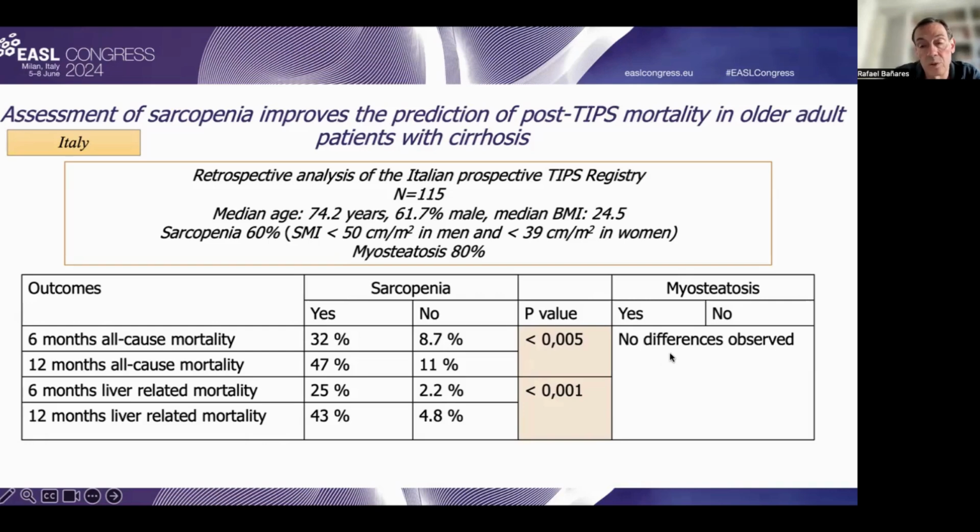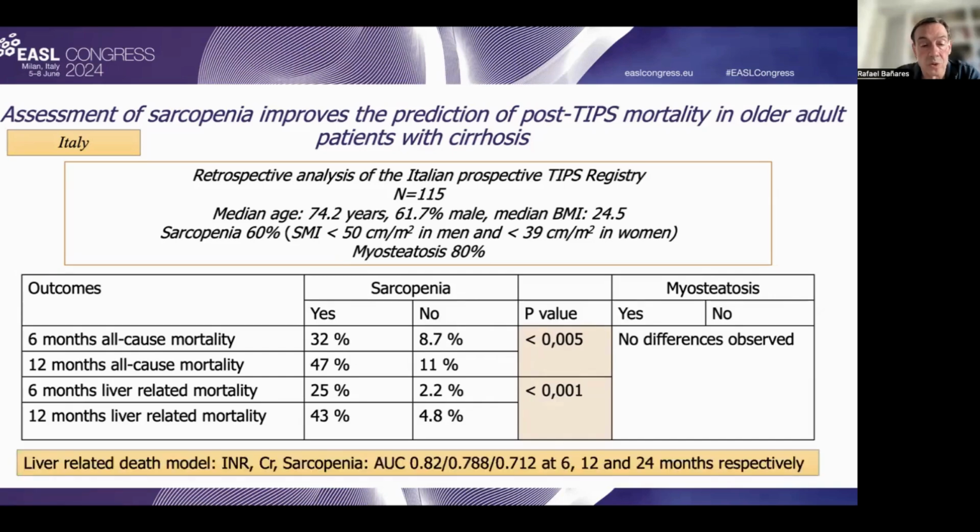And importantly, the presence of myosteatosis was not associated with any specific differences. This study also shows that the inclusion of sarcopenia in a liver-related death model that also includes creatinine and INR shows an important and relevant area under the curve, suggesting the importance of sarcopenia when analyzing the impact on survival in patients who receive TIPS.